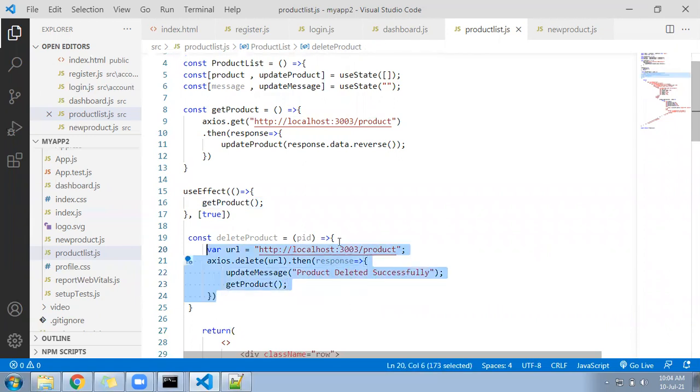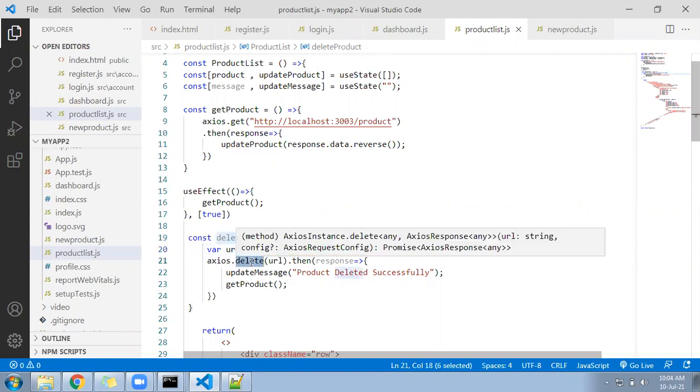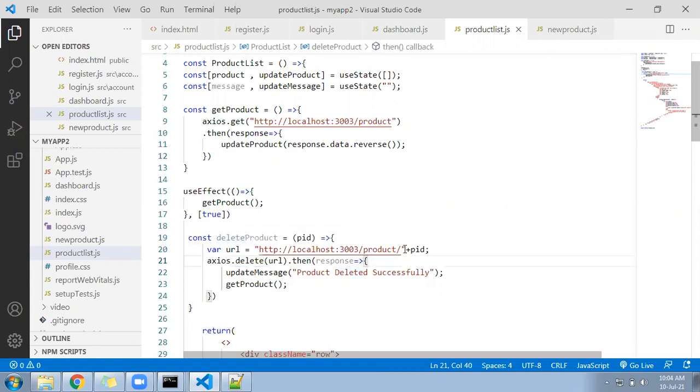Still, it will not delete the product because while calling this URL, we have to append to the URL. What we need to append? Slash plus PID. So to the product URL, you have to send the ID with the help of the delete function. So this delete will request the product JSON server to delete a particular ID. Delete those products whose ID is the particular one.